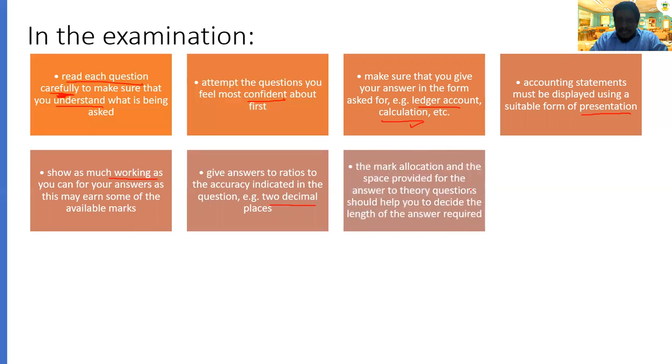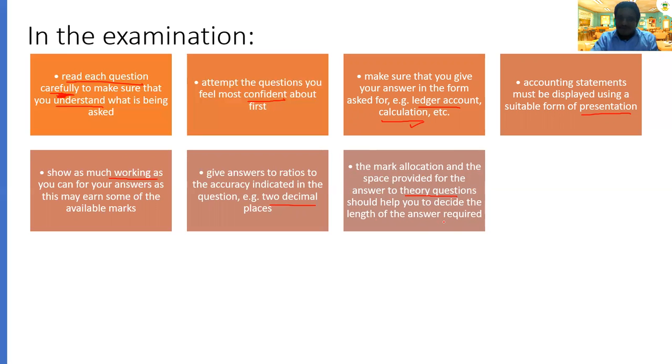Next one, the mark allocation will normally be provided in the brackets there. If you want to answer the theory questions, the marks allocation and the space provided for the answer should help you decide the length of the answer. Do you understand or not? If they give you 2 marks and only 2 lines, you don't need to write a story of 5 pages.